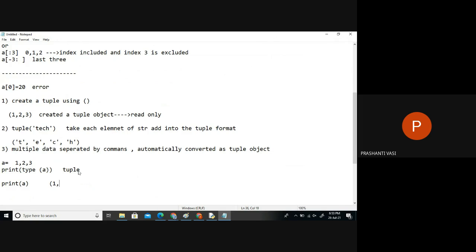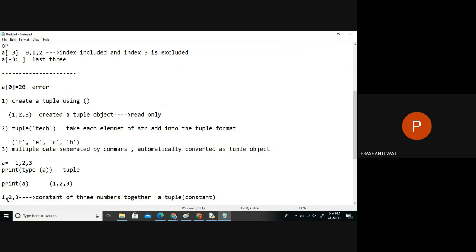It will automatically wrap all the multiple values inside an object of which format? Tuple. Whenever you put some data, you don't change the data. Generally, if I write just 5, it looks like a constant. Similarly, if I'm just writing like this, it also looks like a constant of 3 numbers. So whenever I talk about a constant of 3 numbers together, it will be nothing but a tuple, as a tuple is a constant because it does not get modified.